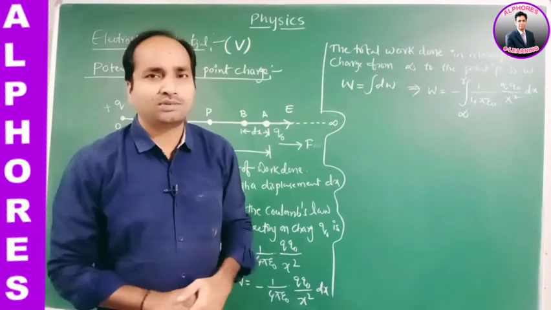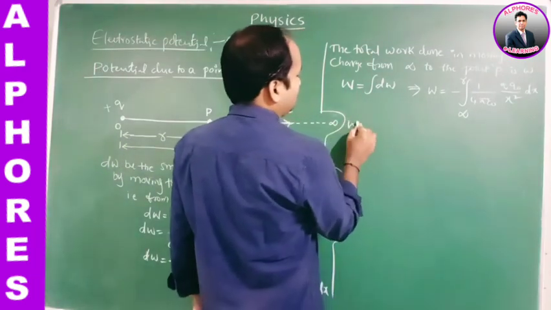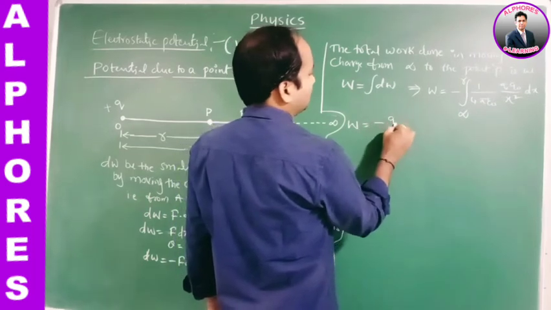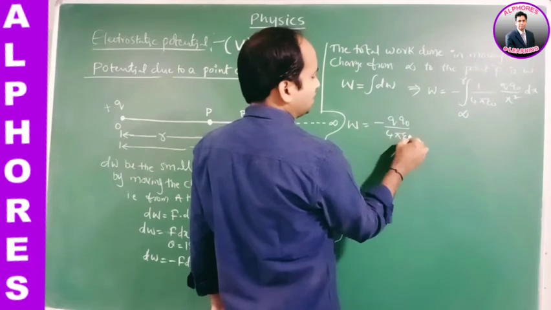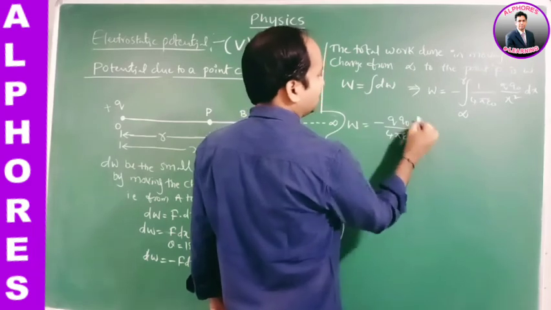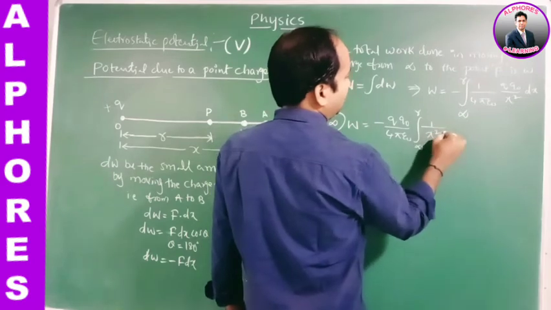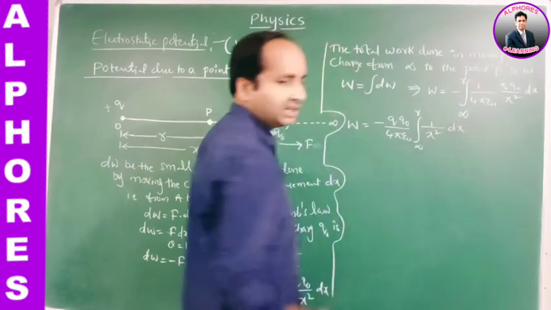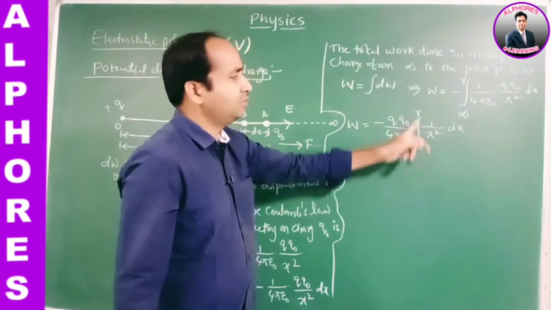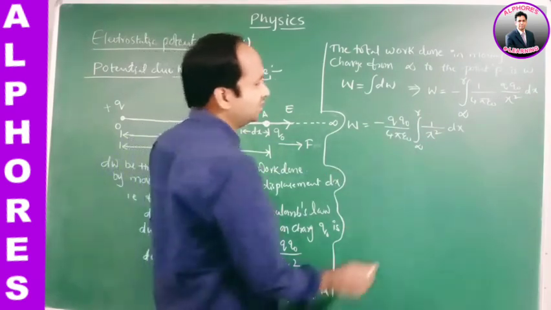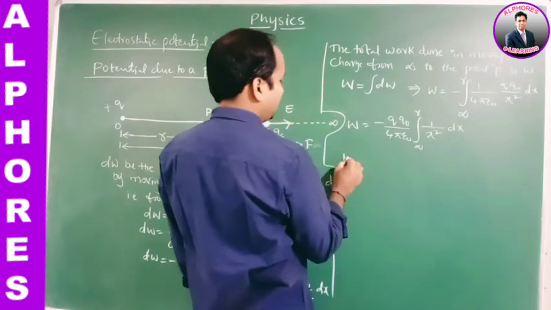1 by 4 pi epsilon naught is also constant, right, outside the integration. W is equal to minus Q naught by 4 pi epsilon naught, which are constants. What is the rest? Integration of 1 by X square dx, with lower limit infinity and upper limit R.